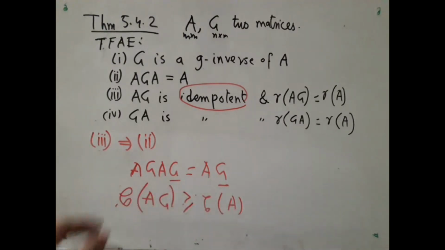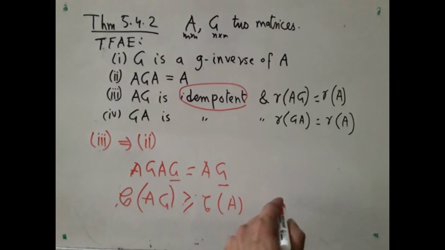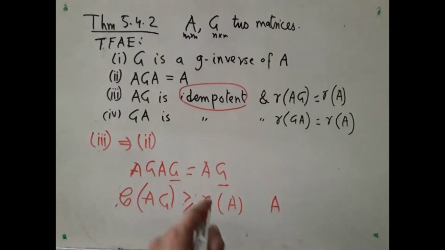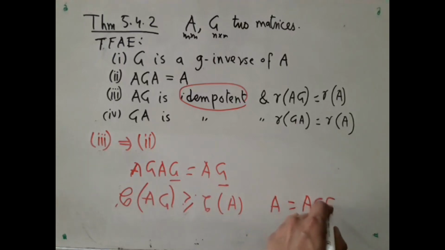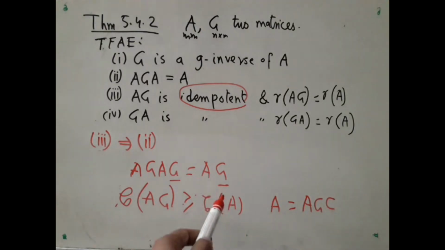If that is the case, I might as well say this. Column space of A is a subspace of column space of AG, because anything is a subspace of itself. And as a result, I can write that all the columns of A can be thought of as linear combinations of columns of AG. So A must be of the form AG times some C. So C gives you the coefficients when you want to express the columns of A as linear combinations of columns of AG.